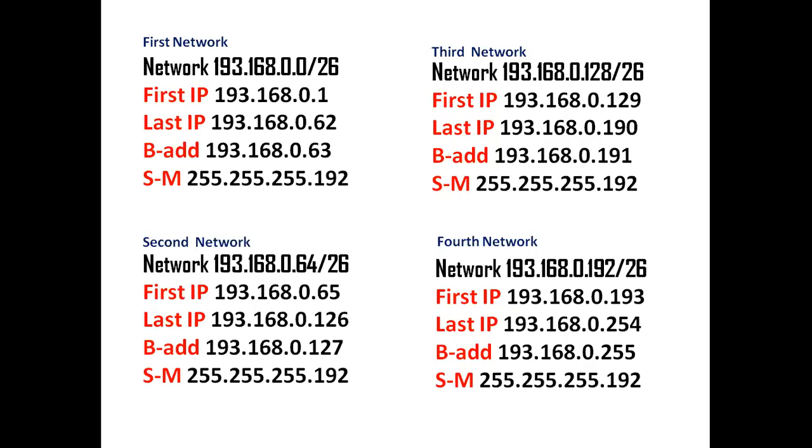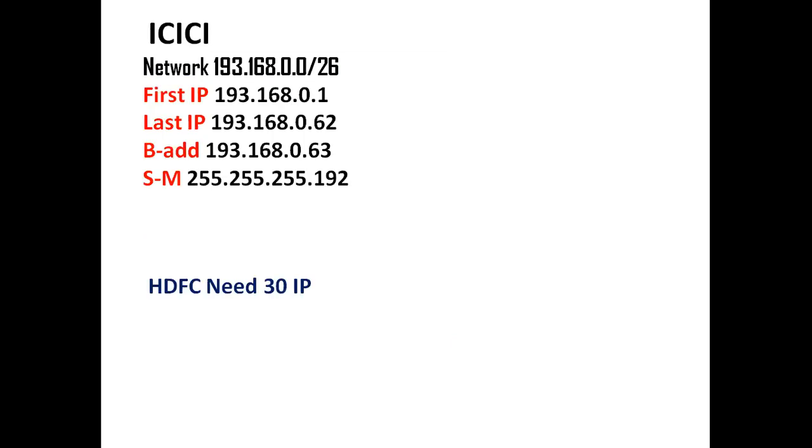I'm going to do subnetting again. This is the only solution here. Now, this is the network which I'm going to give ICICI. Now HDFC needs 30 public IP addresses. And if I'm giving this network, 193.168.0.64/26, to HDFC, we are losing 32 public IP addresses. So that's why I'm going to do subnetting again.